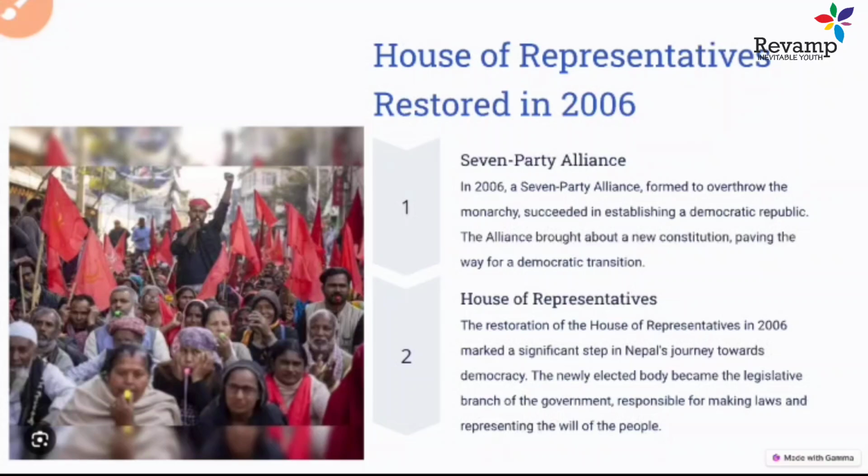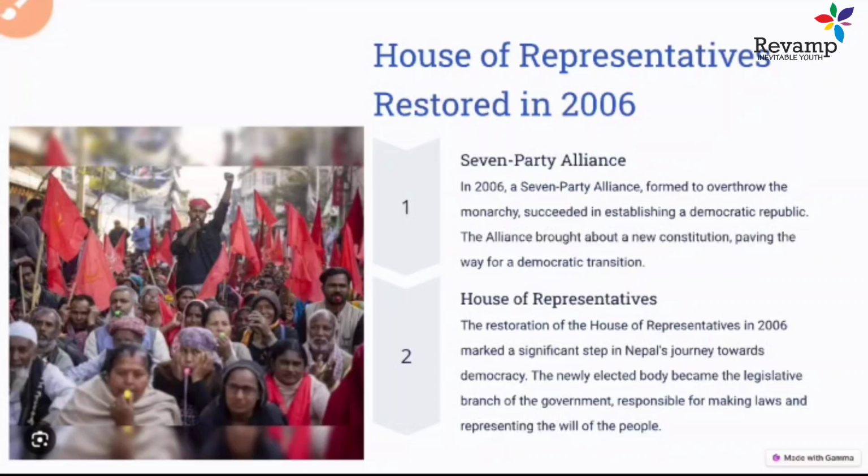So this is how democracy was established, and the House of Representatives that was abolished in 2002 was restored in 2006. This marks the journey of Nepal from a Hindu monarchy state, which later transformed into a democratic state in 2006.